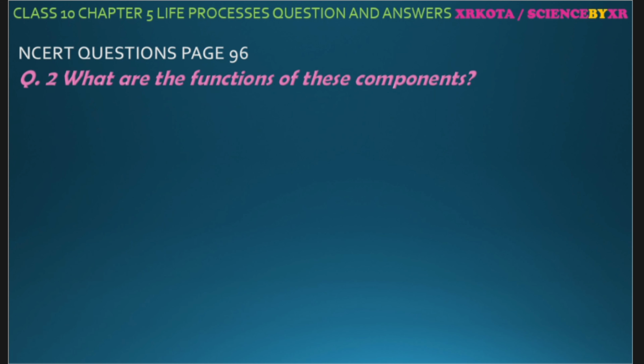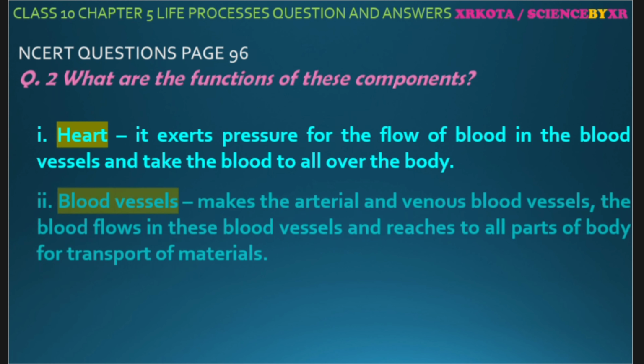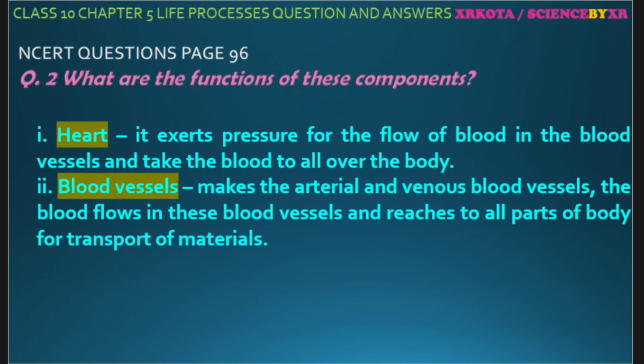Question number 2. What are the functions of these components, that is, the blood transport systems? So first is the heart, which acts as a pump, so it exerts a pressure for the flow of blood in the blood vessels to take the blood all over the body. Second is blood vessels, which make up the arterial and venous blood vessels, and the blood flows in these blood vessels and reaches all the parts of the body for transport of material.